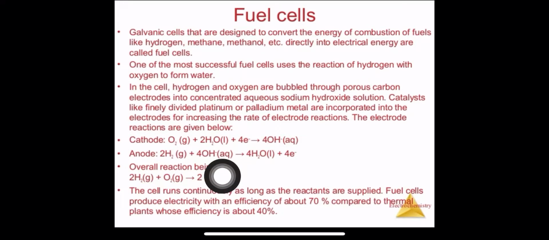What have we cut down? Electrons and electrons are cut down. 4OH minus are here also and here also, on opposite sides, so they will be cut. If it is the same side, we need to add, right? Now here we have 2H2O and here we have 4H2O, but they are on opposite sides, so 2H2O will be subtracted from 4H2O, and we get 2H2O liquid.